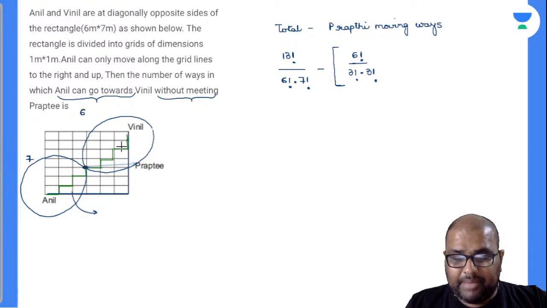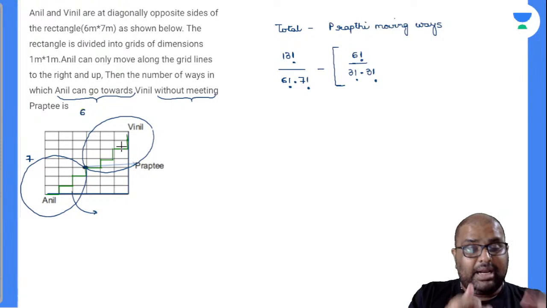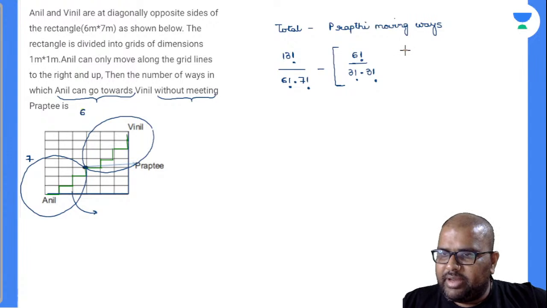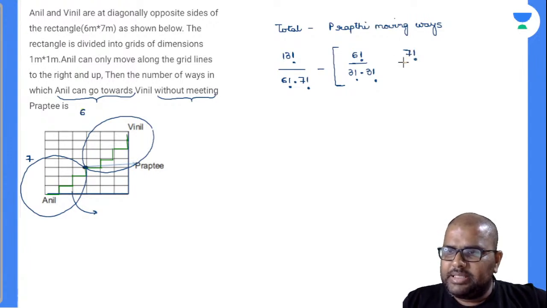Now observe Prapti moving towards Vinil. This is the way where Prapti is moving towards Vinil, where Anil should not clash with it. Let's find out this one also. 1, 2, 3, 4, 5, 6, 7. So how many horizontals are there? 1, 2, 3 are there. So see here, totally 7 blocks are there. This can be arranged in 7 factorial ways. So how many horizontals are there? 3 horizontals are there, 4 verticals are there. Now this is total Prapti moving ways.